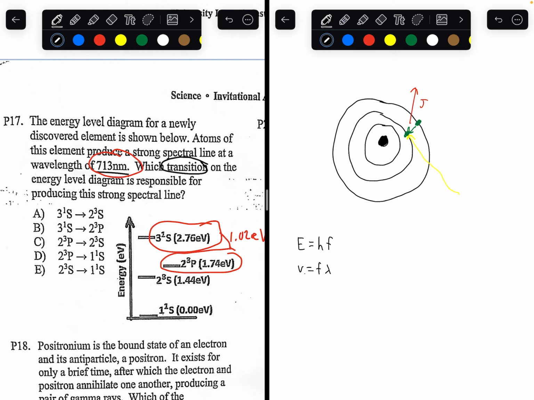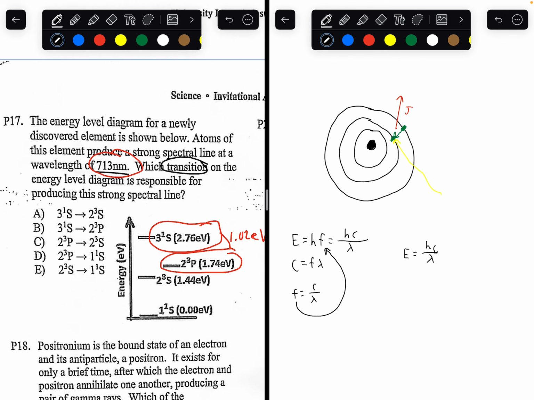In this case, the wave is a light ray. So the speed is going to be the speed of light, which is a constant. And we're given the wavelength and we have the constant. We can write f in terms of c and lambda, and substitute that into the initial equation on top, and get hc over lambda. So we can get this formula to find energy.